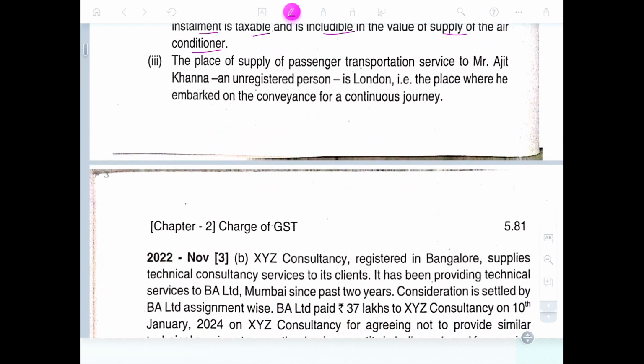Place of supply of passenger transportation service to Mr. Ramit Khan, an unregistered person, is London. It is the place where they embarked on the conveyance for a continuous journey.